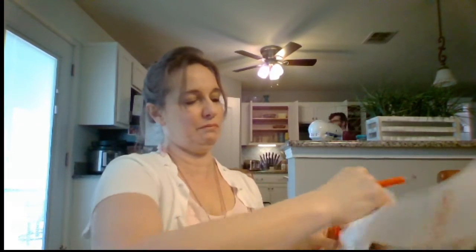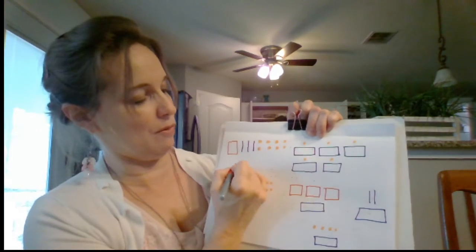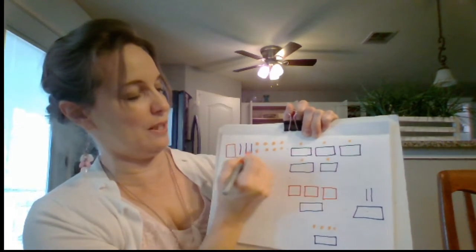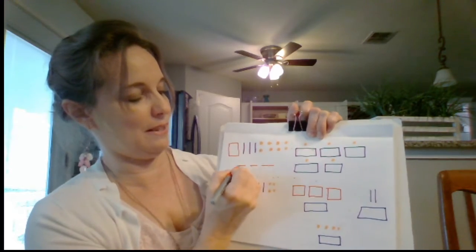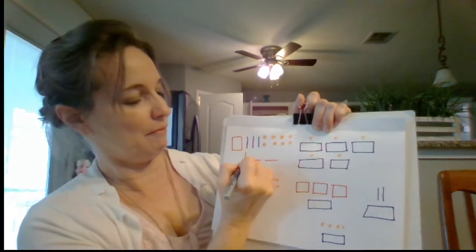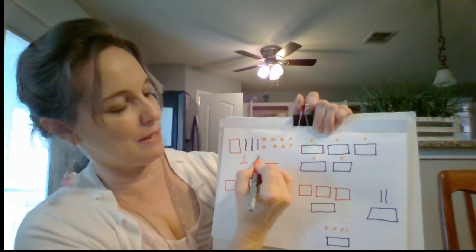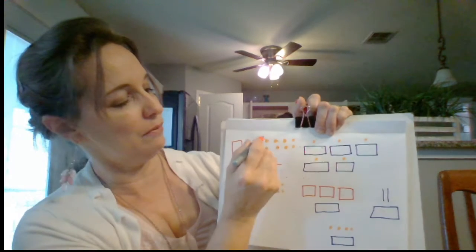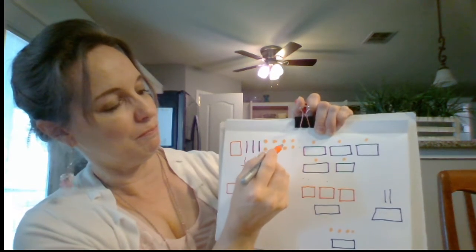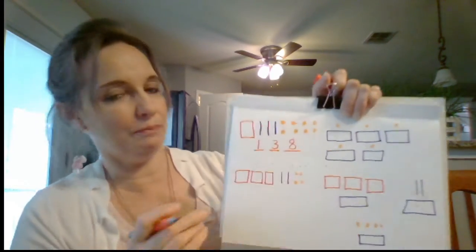Alrighty. Let's turn this paper over. I'll clear it off. And let's do it again. Let's see if we can figure out what this number is. We've got ones, tens, and hundreds. So I'm going to have a number in each spot. So how many hundreds do I have? That's right, 1. How many tens do I have? 3 tens. That means 30. How many ones do I have? 8.